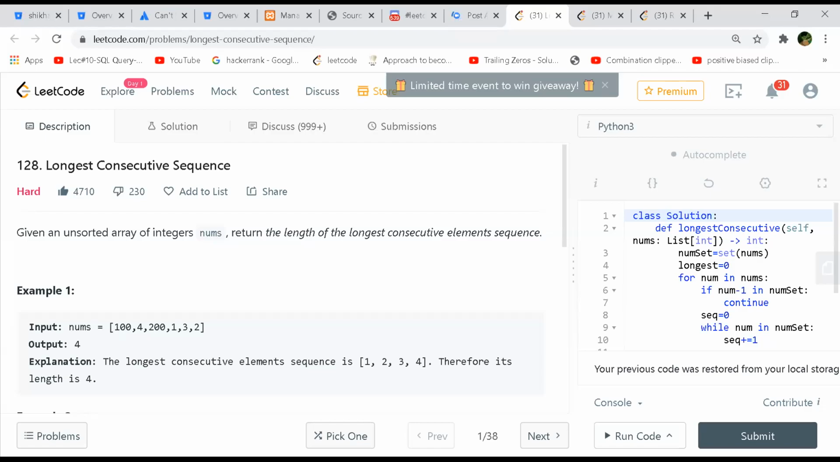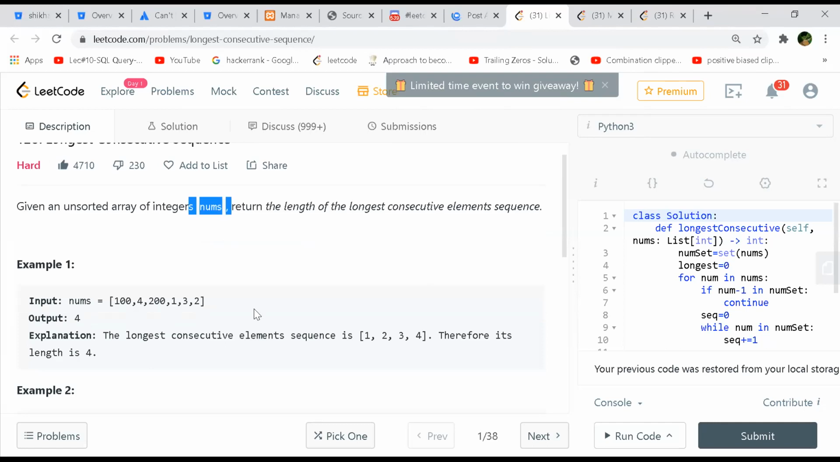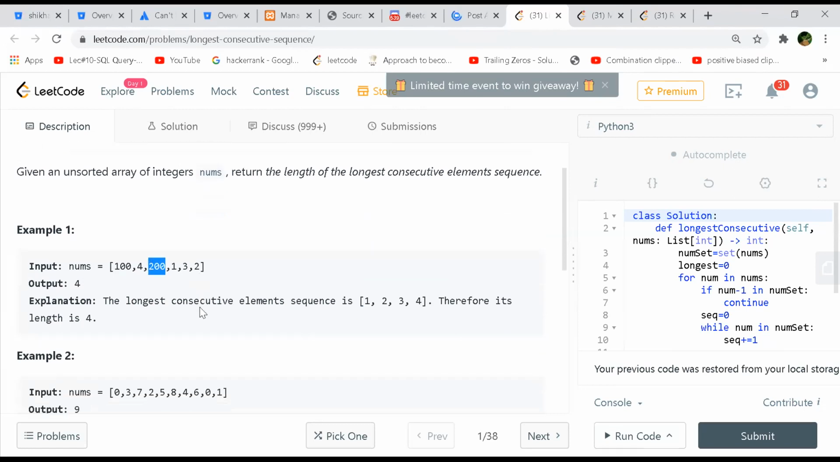Yeah, so our first problem is longest consecutive sequence. We are given an unsorted array of integers nums, and you have to return the length of the longest consecutive element sequence. So here, 1, 2, 3, 4 is the longest one, right? Because 100 is 100 only, 200 is 200 itself. And we'll give you the max one.